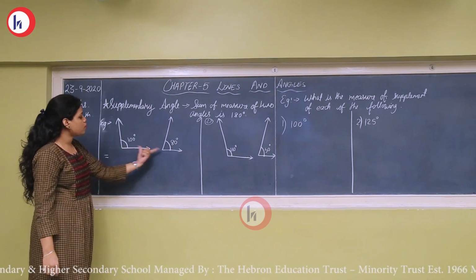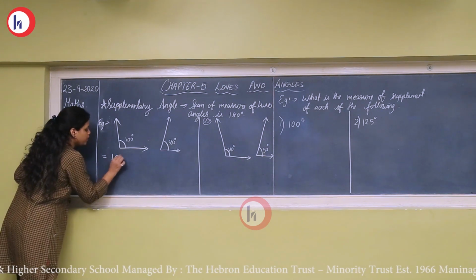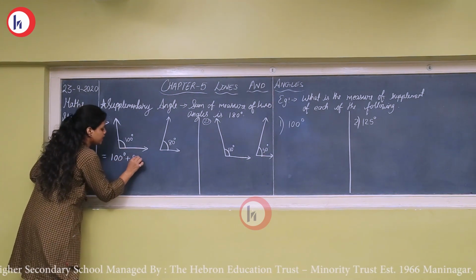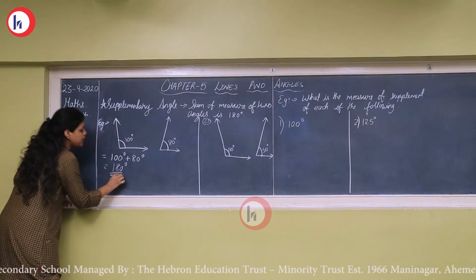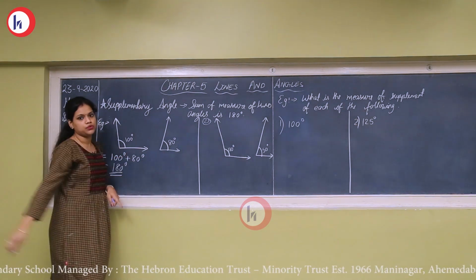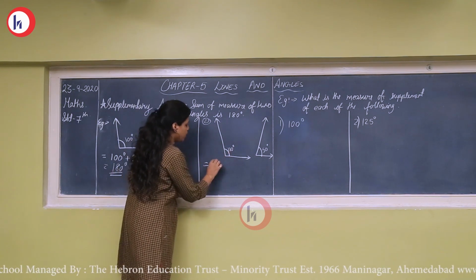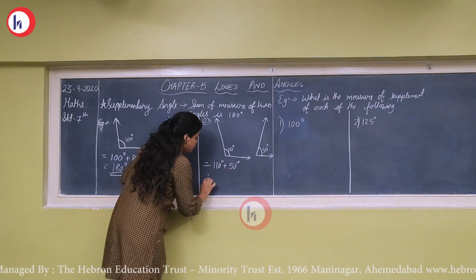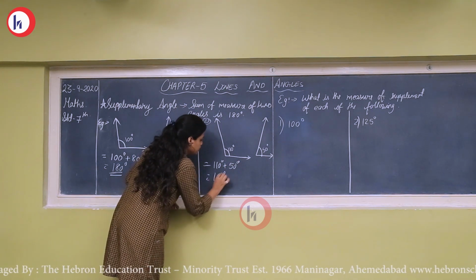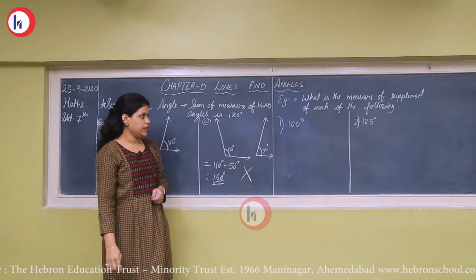Here two angles are drawn, one is 100 degree and one is 80 degree. When we add these two angles, do we get 180 degree? Yes, here it makes 180 degree. That means these two are supplementary to each other. Let's see another example. Here 110 degree plus 50 degree makes 160 degree. That means these two are not supplementary to each other.